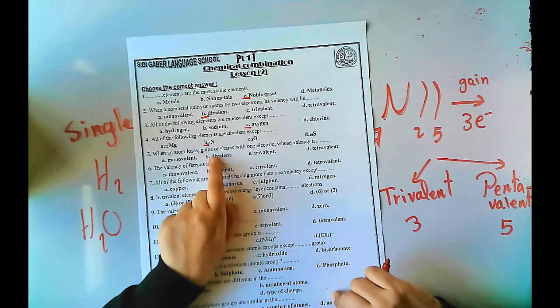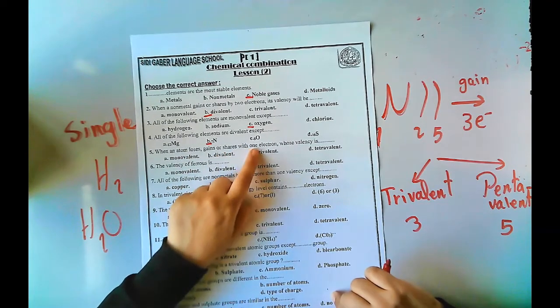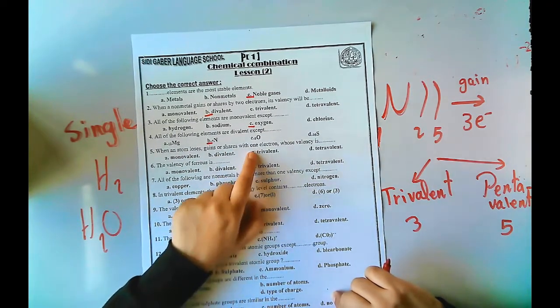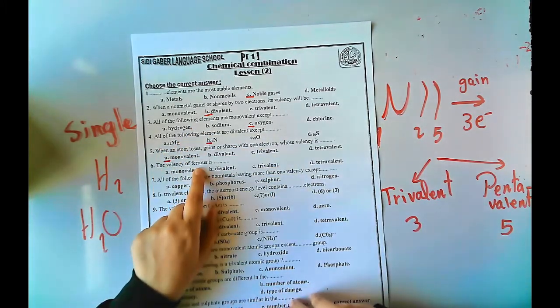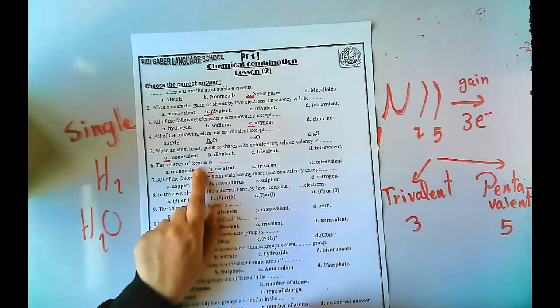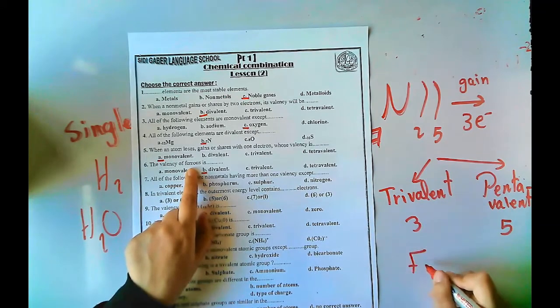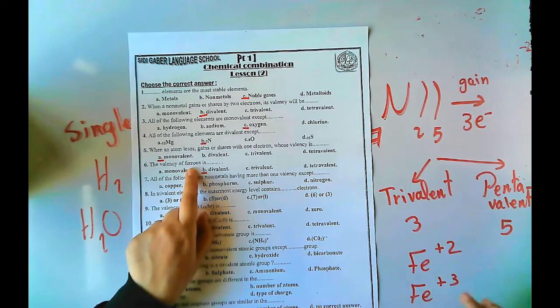طب when an atom loses, gains or shares 1 electron, يبقى أكيد monovalent 1 يبقى mono. The valency of ferrous means divalent but ferric trivalent. Ferrous الايرن ممكن يكون ferrous divalent أو ferric trivalent. This is ferrous and this is ferric.